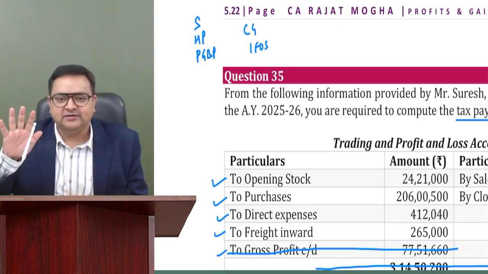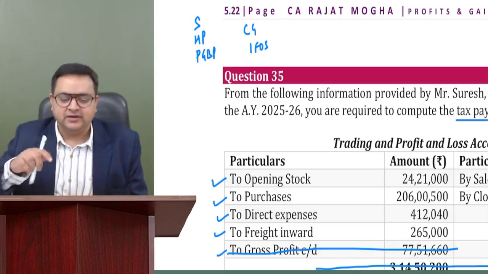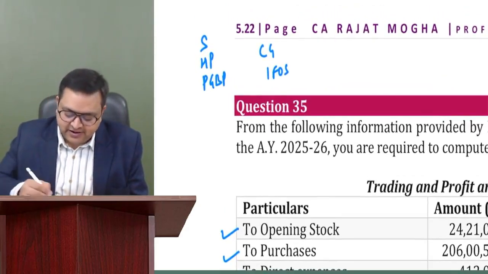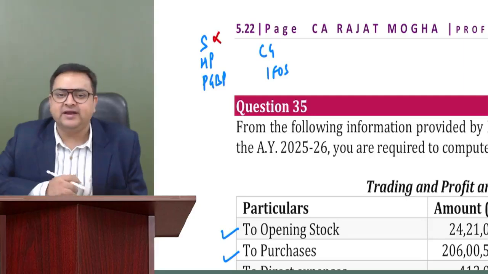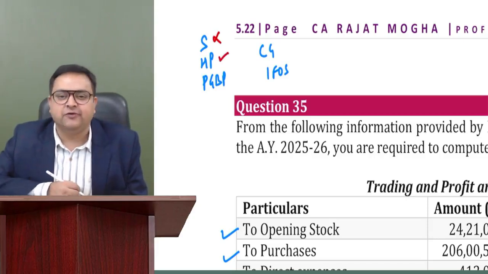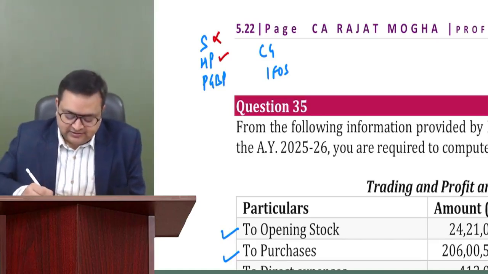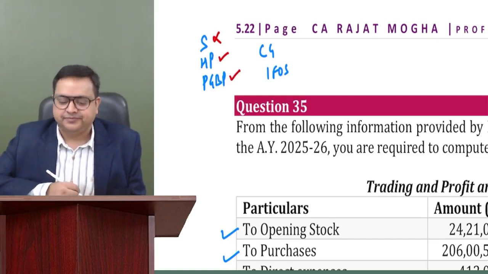We have only 5 heads. Just see whatever we have read so far. Do we have income from salary over here? The answer is no. We didn't find any salary income. Is there any house property income? Yes, there was rent received, and we will assume that it is for a building. So there is house property income. There is PGBP income, of course.